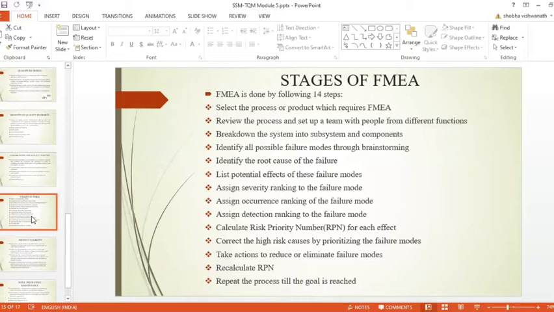Twelfth step, take action to reduce or eliminate failure modes. That means taking corrective actions by assigning work to suitable persons.